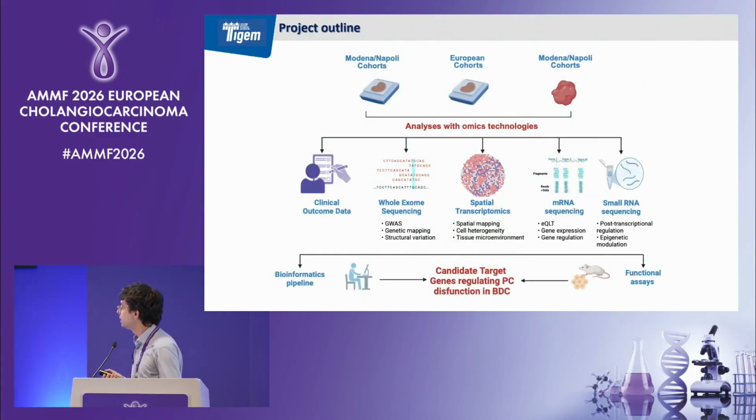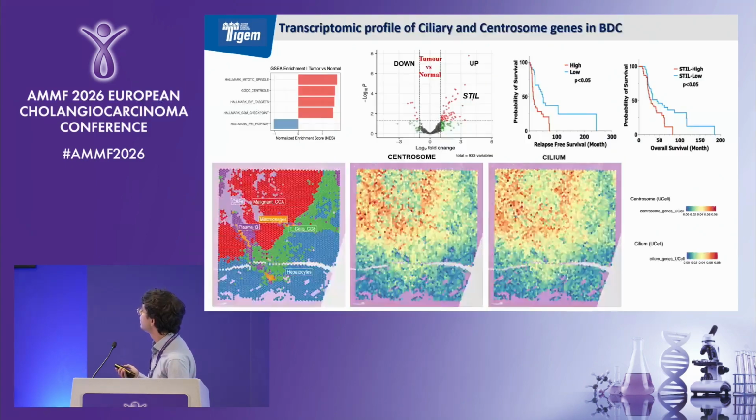So this is the project outline. We started from 120 patients from different cohorts, and then we performed different omic techniques, such as whole exome sequencing, spatial transcriptomics, and mRNA and small RNA sequencing. Here, I want to focus our attention on one of the results that we obtained from mRNA sequencing.